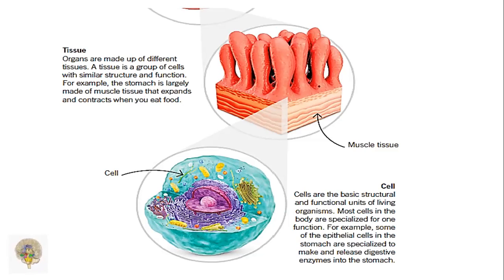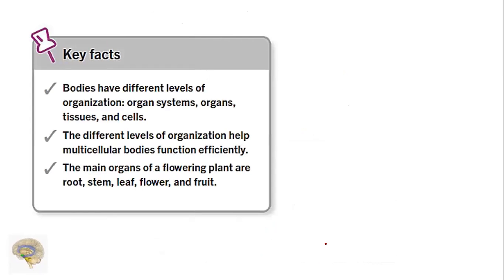And what about the cell? Cells are the basic structural and functional units of living organisms. Most cells in the body are specialized for one function. For example, some of the epithelial cells in the stomach are specialized to make and release digestive enzymes into the stomach. The key fact we have observed is that bodies have different levels of organization: organ systems, organs, tissues, and cells. The different levels of organization help multicellular bodies function efficiently.